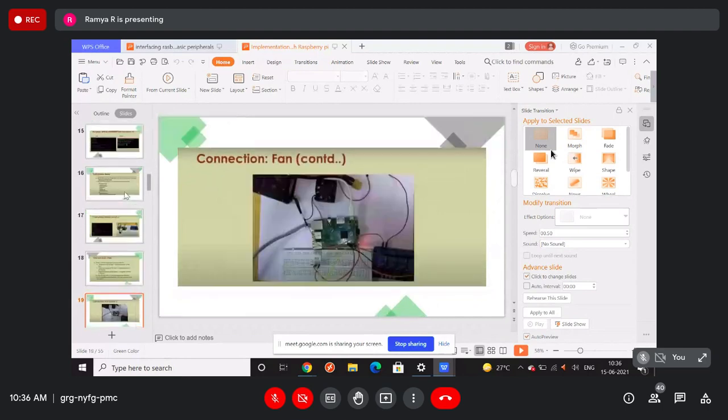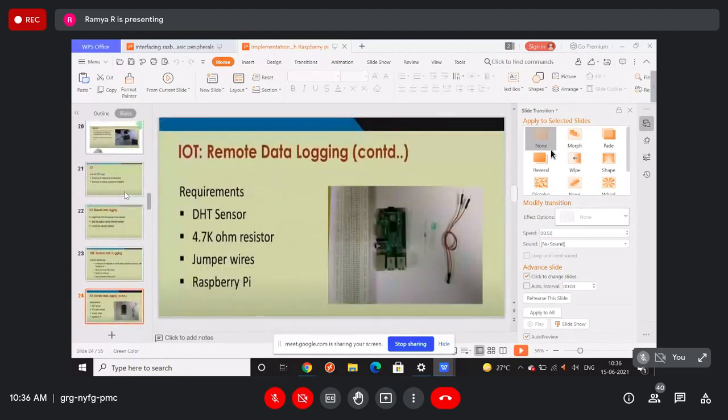Next we discussed remote data logging. Okay, so all these things are fine, but we want to store the data in the server. Just now we built something without a server, and we managed everything manually, right? So we want to store the data in the server. How can we do this? Because one device or two devices are okay, you can work with that. But when you have a number of sensors and you are working with a large system, one temperature sensor in just one room you can manage, but you place temperature sensors in each and every room in the house.